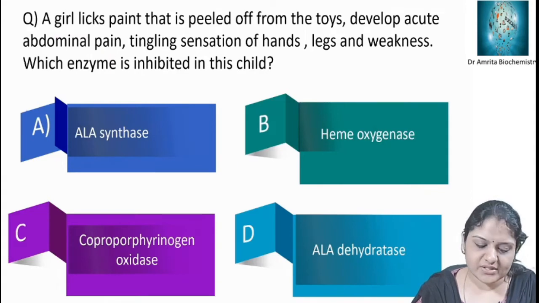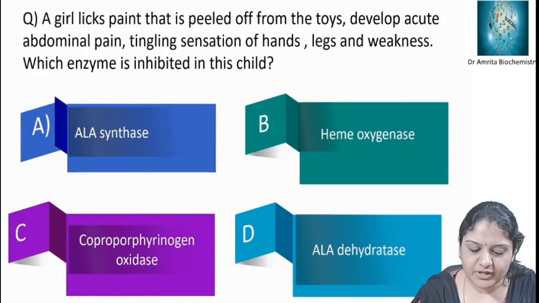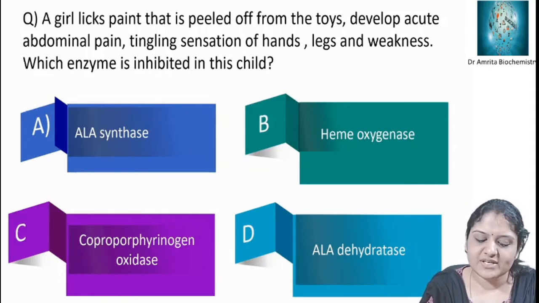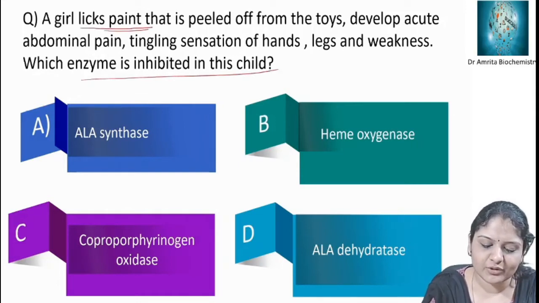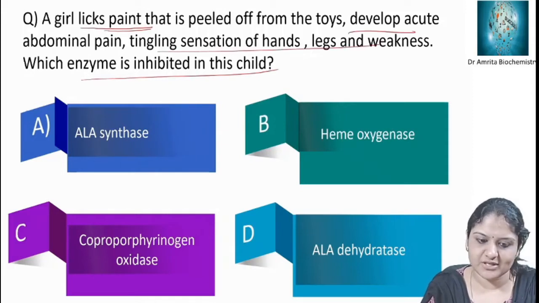Now can you answer this question? A girl licks paint that is peeled off from the toys, develops acute abdominal pain, tingly sensation of hands and legs, and weakness. Which enzyme is inhibited in this type? So here the key point is the girl licks paint. We know that paint contains lead. So these are typical manifestations. So what is the answer?